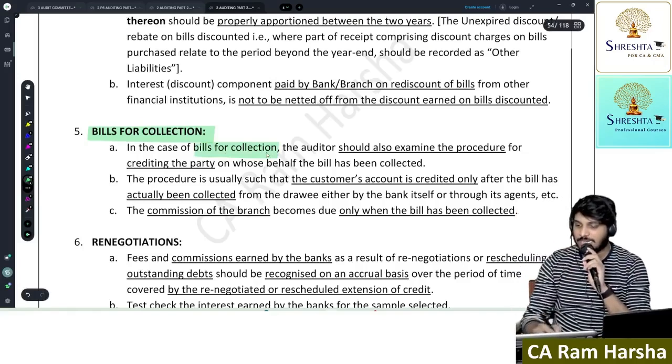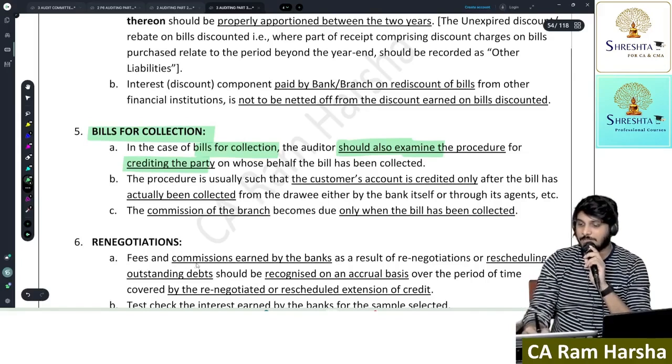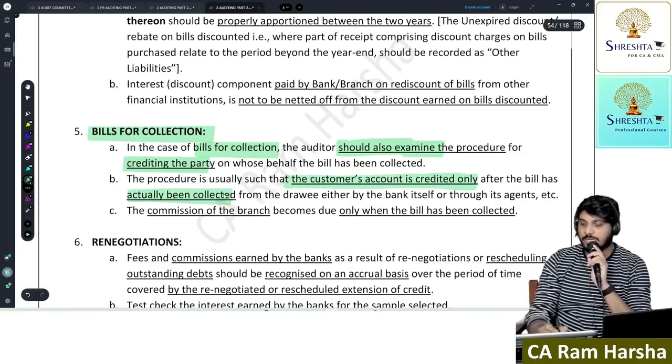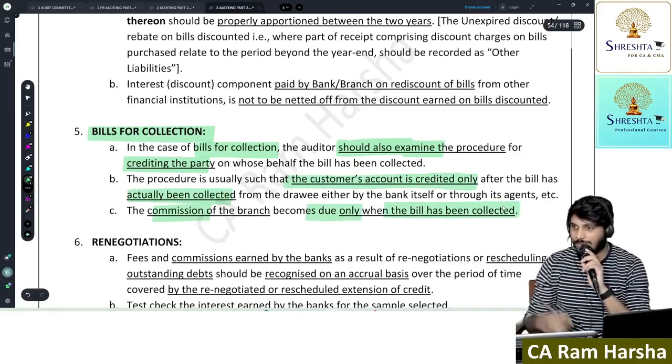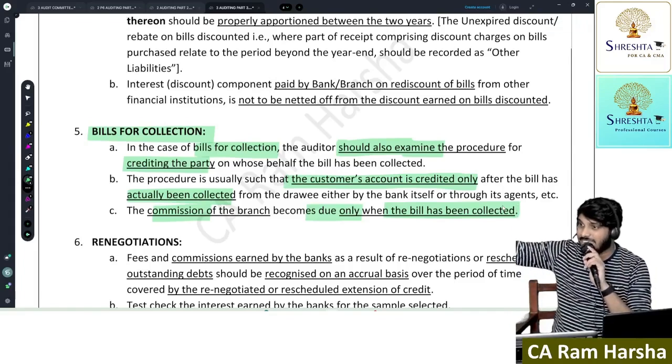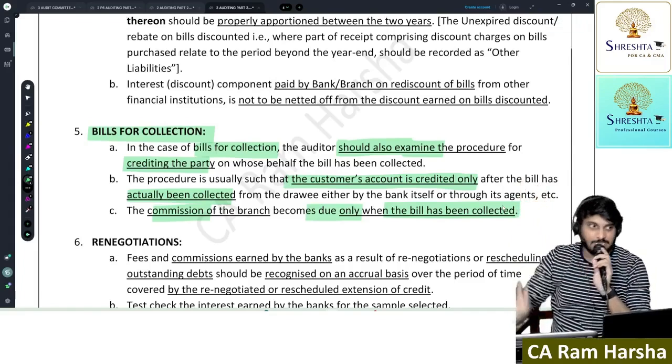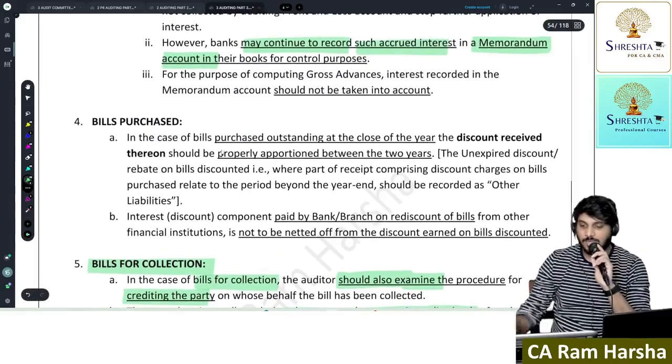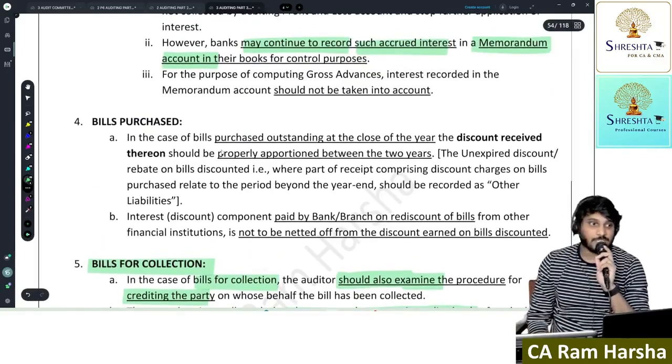In case of bills for collection, the auditor verifies what the procedure for crediting the party is. The customer account should be credited only after the bill has been collected. Even the commission will become due only when the bill has been collected. So commission should be recognized as income of the year in which it was collected. Understood?